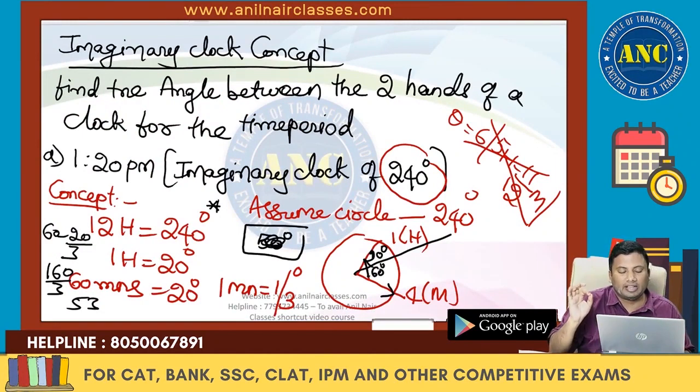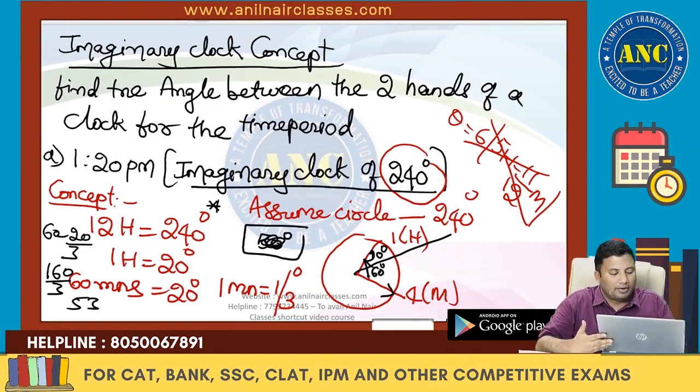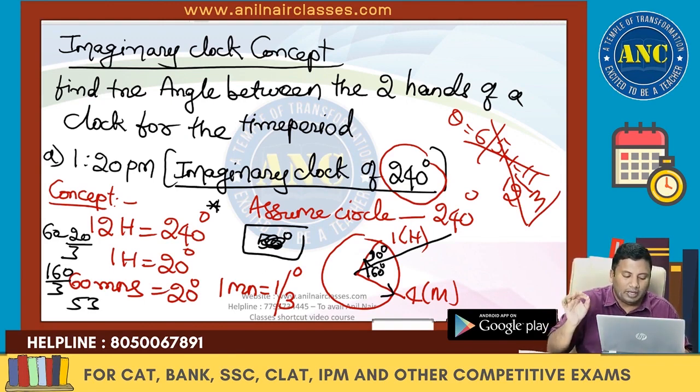Kindly reply in the live chat if the imaginary clock idea is clear. 12 hours is 240 degrees. 1 hour is 20 degrees. 60 minutes is 20 degrees. 1 minute is 1/3 degree. Assume that the total clock is in circular shape. 1 and 4, the difference is 3 hours. 1 hour is 20 degrees, so 60 degrees. The hour hand will tilt for 20 minutes. 1 minute is 1/3 degree, so 20 minutes is 20/3. 60 minus 20/3 is 160/3.